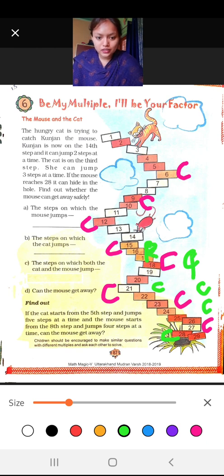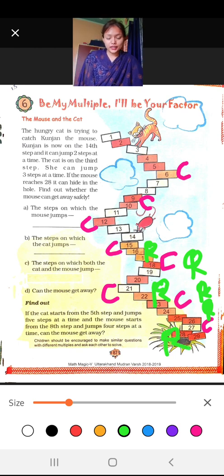Where the mouse has moved, it has moved to 28, and when it reached 21, it could easily hide in the hole. So will the cat be able to catch the mouse? No, it will not be able to catch the mouse. Why?